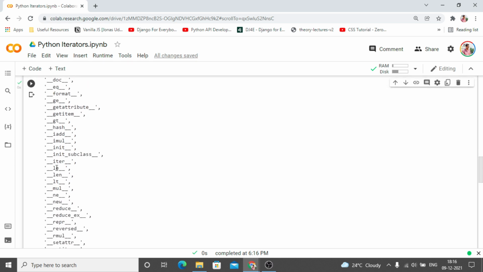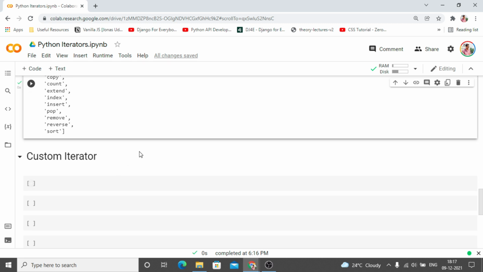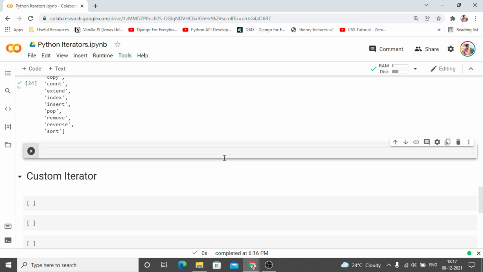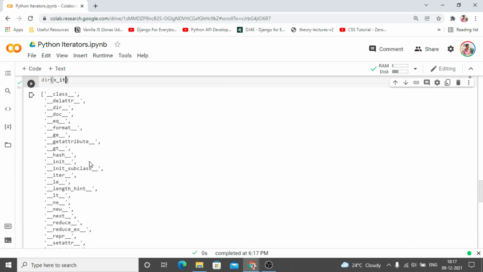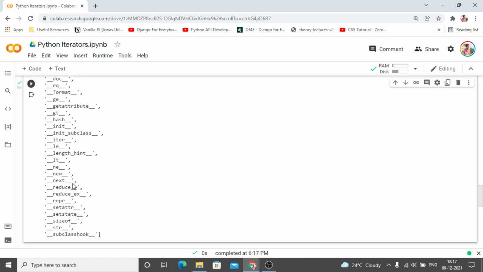In this way you can see this dunder iter method is going to give us the iterator. But if we dig deep inside the iterator object as well, we are going to see it also contains the iter function that is going to return itself,